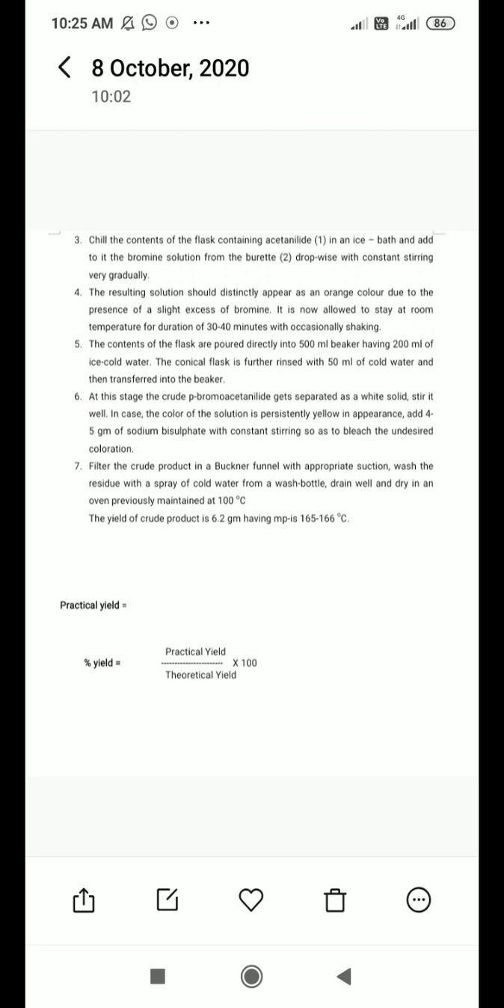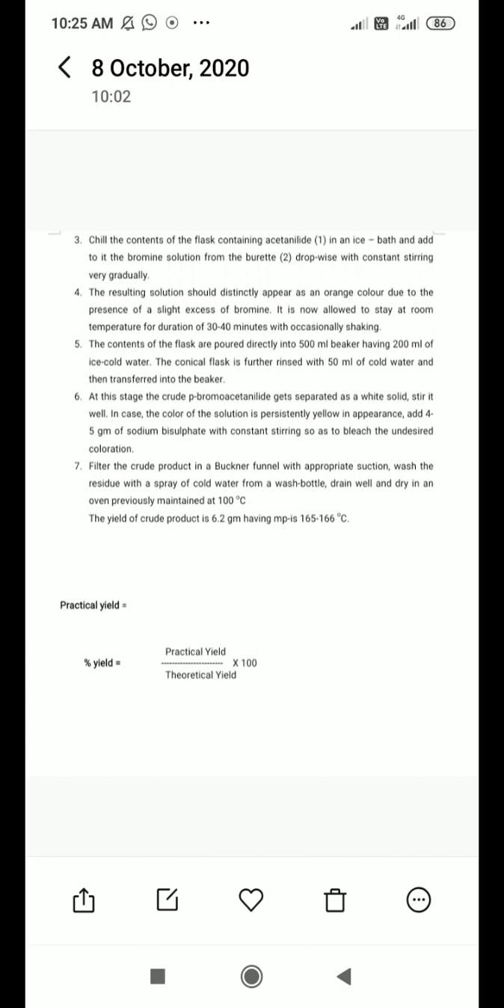Then filter the crude product in a Buchner funnel with appropriate suction. Wash the residue with a spray of cold water from a wash bottle. Drain well and dry in an oven previously maintained at 100 degrees Celsius. Then we have to perform the simple separation process with the help of the Buchner funnel. Then we have to spray cold water from the wash bottle, and you should dry the product at 100 degrees Celsius in an oven. Okay, the yield of product is 6.2 gram having melting point 165 to 166 degrees Celsius.